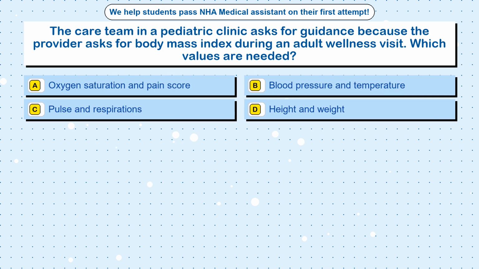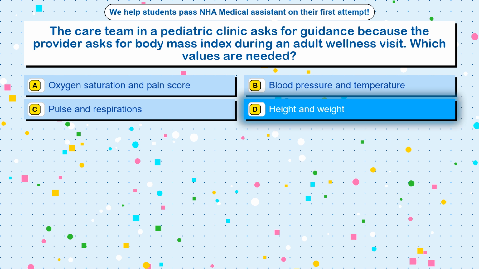Question 23. The care team in a pediatric clinic asks for guidance because the provider asks for body mass index during an adult wellness visit. Which values are needed? Option A, oxygen saturation and pain score. Option B, blood pressure and temperature. Option C, pulse and respirations. Option D, height and weight.